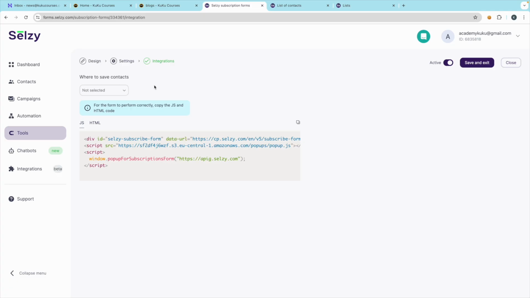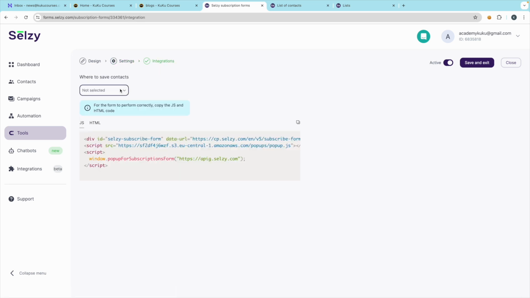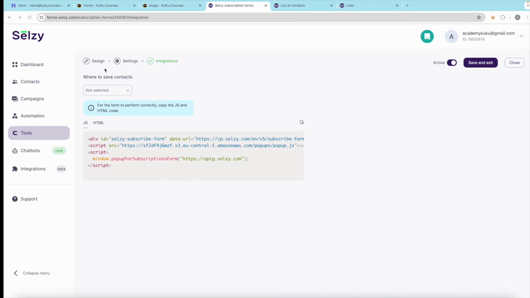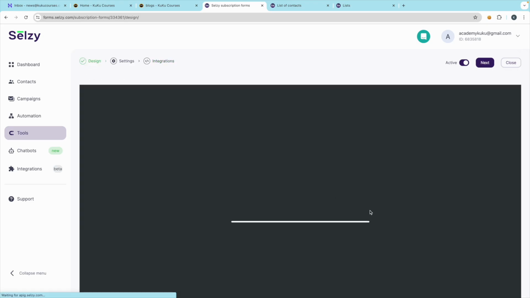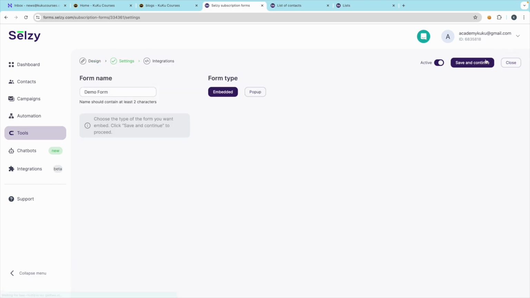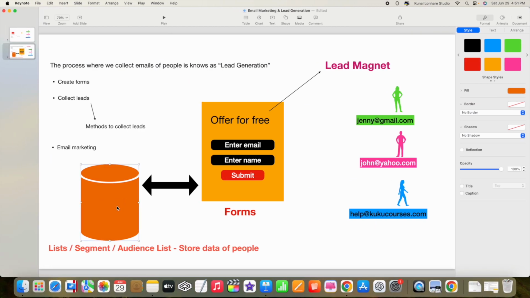Then from the settings, make sure embed is selected, then just go to integration. From here, as I have told you, we just have to connect our form. So this is the form we have created. You can see this is the form in the design. Now we just have to connect this form. Click on next, click on save and continue. We just have to connect this form to this container which we have created. So if you just go over here.